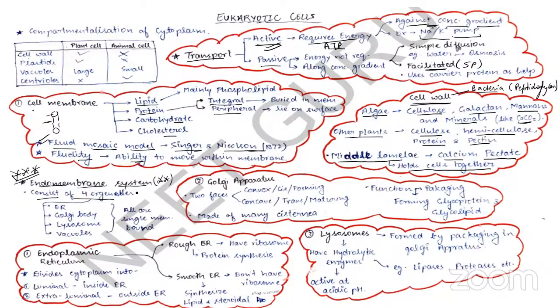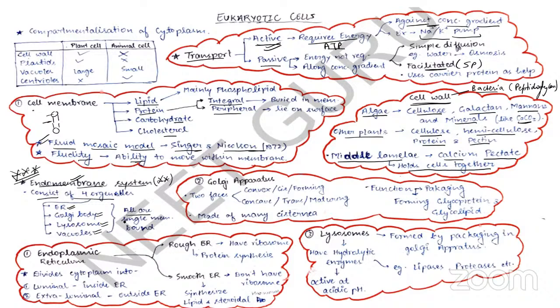Please remember this point. These four organelles show coordinated function and they come under the endomembrane system. And what are these four organelles? They are ER, which is your endoplasmic reticulum. Second one is your Golgi body. Third one is your lysosome, and fourth one is your vacuole, right?